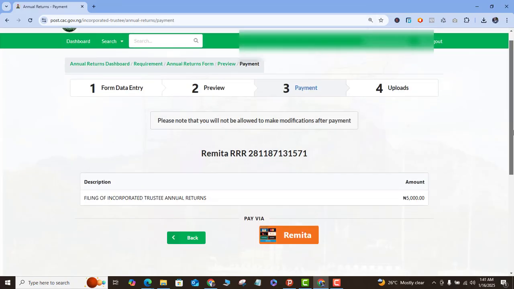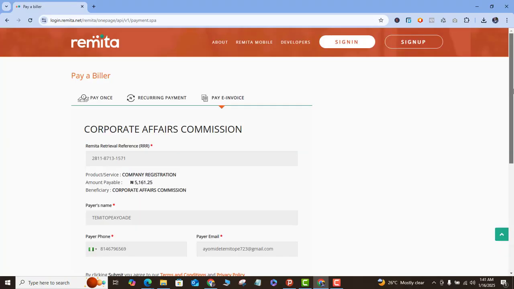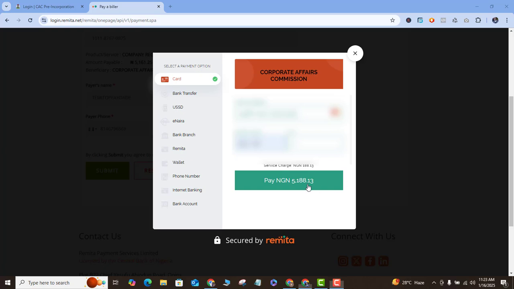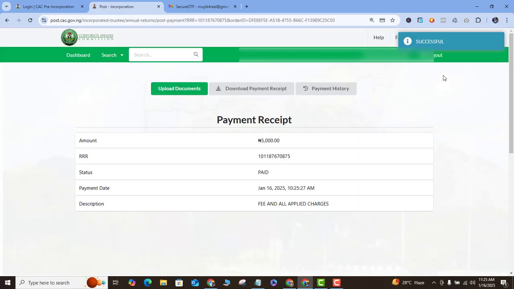You can see here that all you need to do is pay in your 5,000 naira. Just click on the remitter button here, click on submit, then choose your payment type. Fill in your payment details, and then make payment. Once you're done making payments, you're going to go to the next phase.